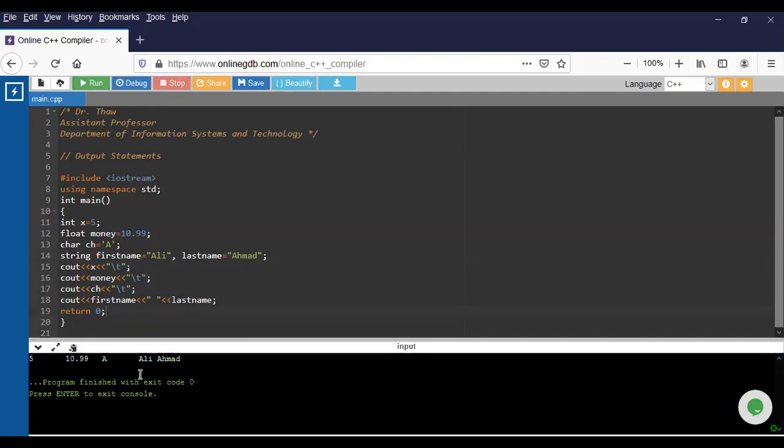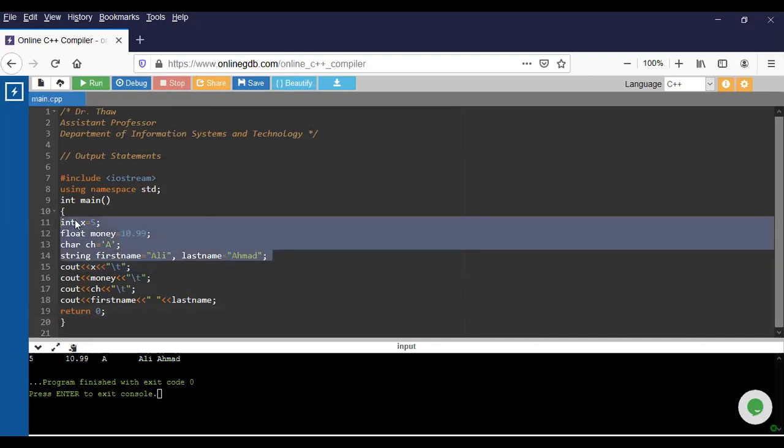Okay, so this is the basic things you should know. You have to know only 4 types for declaring a variable: integer, float, character, and string. If you understand this, the whole semester you are going to use only these things. When there is no dot, you should declare an integer. When there is a dot, it should be a float. For character, only 1 here with a single quotation. But if more than 1, you put the double quotation, and then you have to use the string here. Okay, so let's go for the next program.